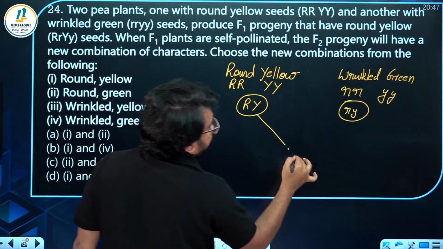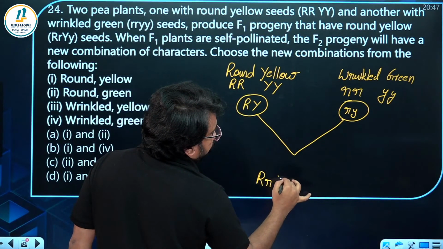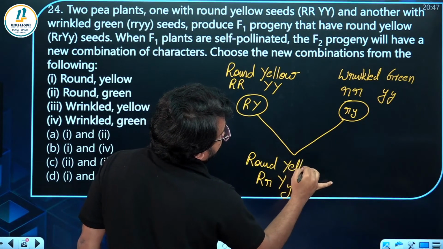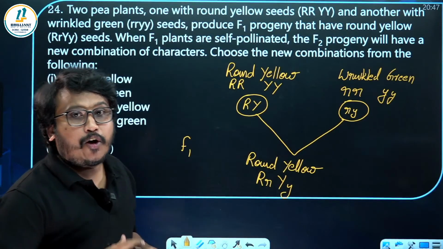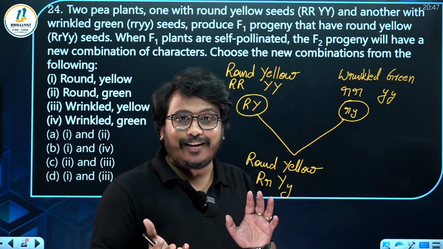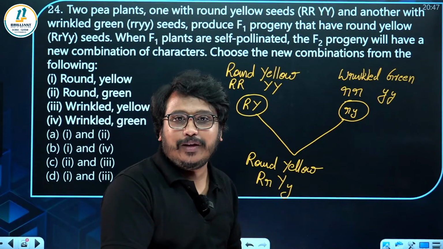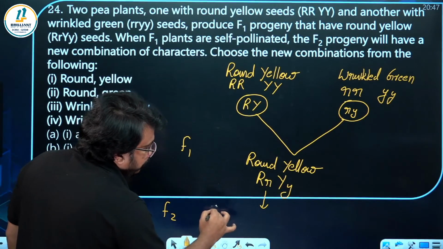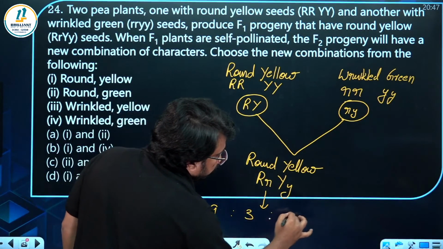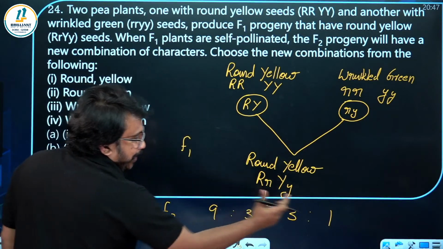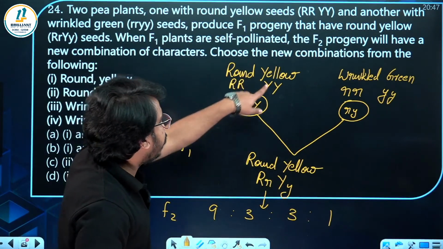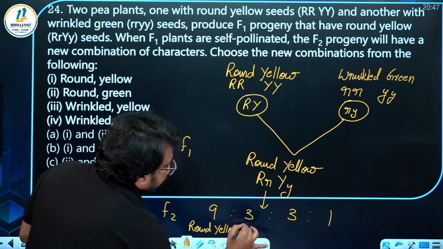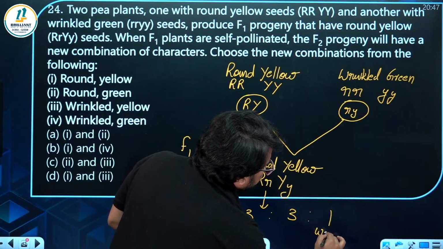Then the F1 generation will be getting what? It will be getting capital R, small r, capital Y, small y. That will be round yellow. That is the dominant character. Remember, in the seed color, dominant is yellow, recessive is green. But in pod color, green is dominant and yellow is recessive. Now in the F2 generation, you will be getting 9:3:3:1. In that, 9 and 1 are parental combinations. Which combination? 9 will be round yellow and 1 will be wrinkled green.